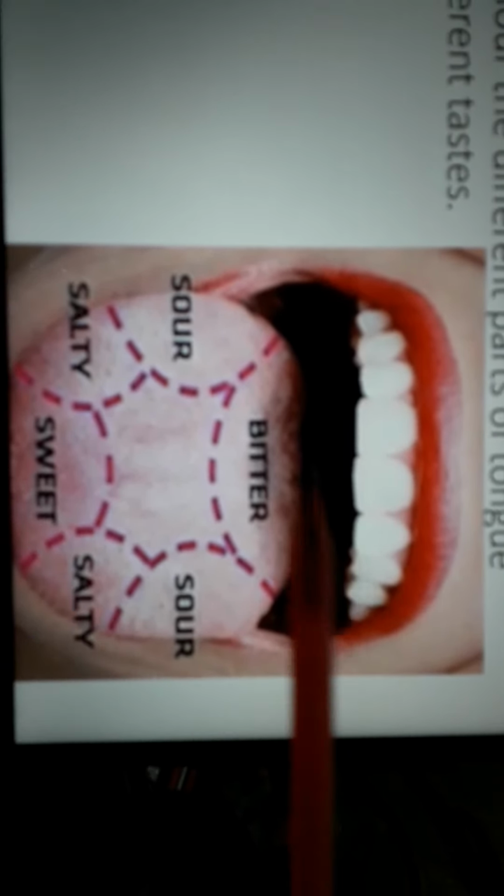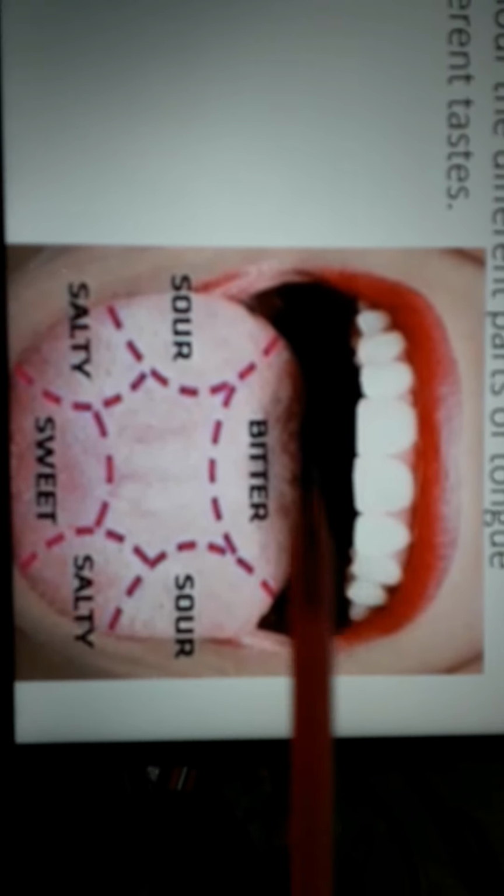So now see, our food is in the mouth. Okay, so in the mouth what is happening? Number 1, our food is getting chewed by the teeth. Our food is getting tasted by the tongue. And in this process, the digestion starts. This is the process where digestion starts.